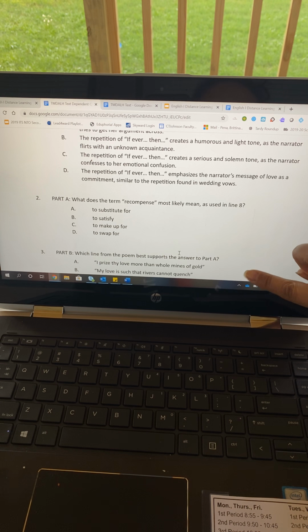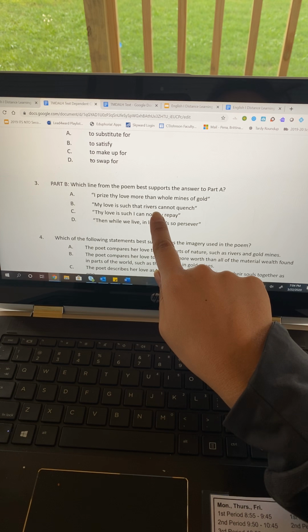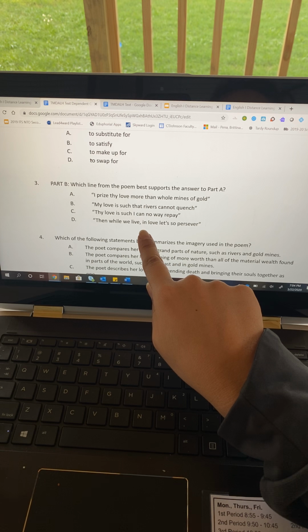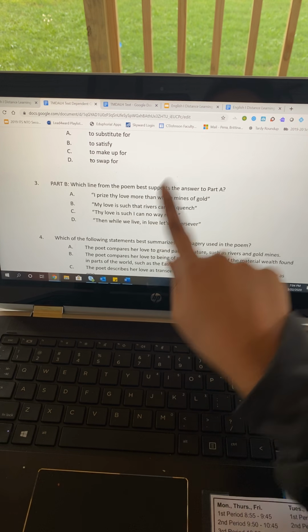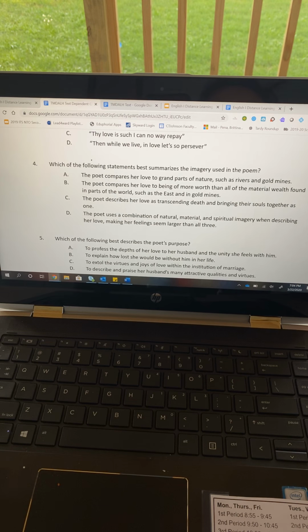Question number 3, part B. Which line from the poem best supports the answer to part A? A, "I prize thy love more than whole mines of gold." B, "My love is such that rivers cannot quench." C, "Thy love is such I can no way repay." Or D, "Then while we live in love, let's so persevere," which is also another way of spelling "persevere," but they were doing it for rhyme's sake.